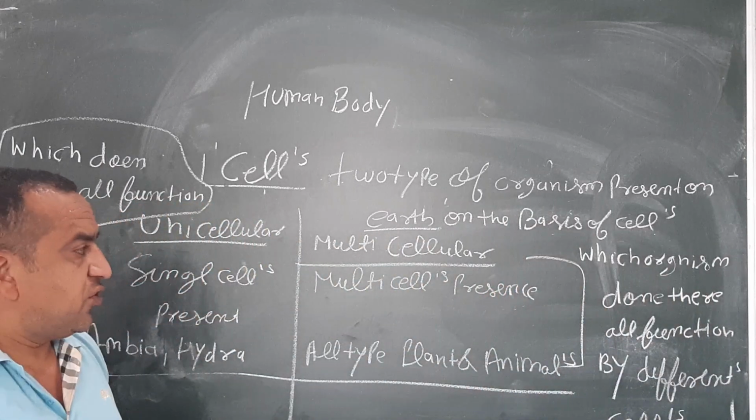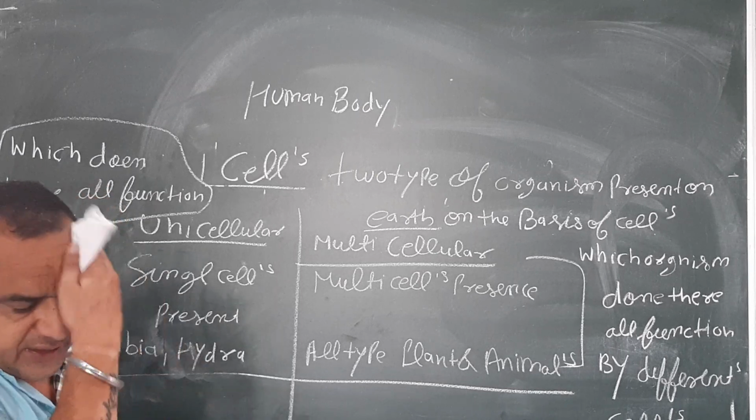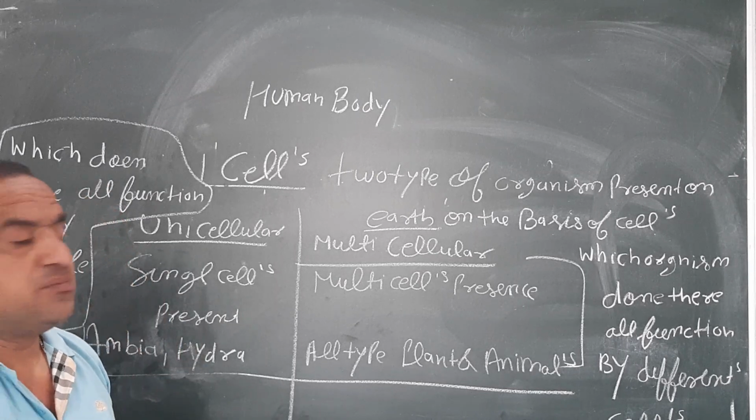The organism which does all its functions by different cells is known as multicellular.